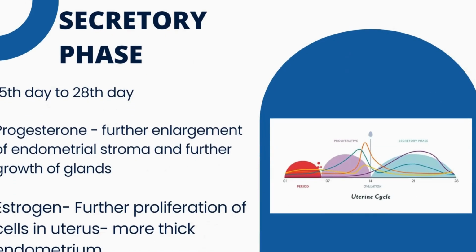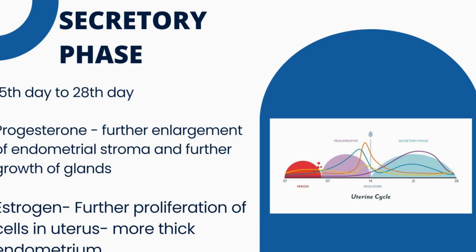What is secretory phase? It occurs from 15th day to 28th day. That is between the day of ovulation and the day when menstruation of next cycle starts. So what happens after ovulation in the ovarian cycle? After ovulation, corpus luteum is developed, and corpus luteum secretes large amount of progesterone and small amount of estrogen. What do these two hormones do to the uterus?